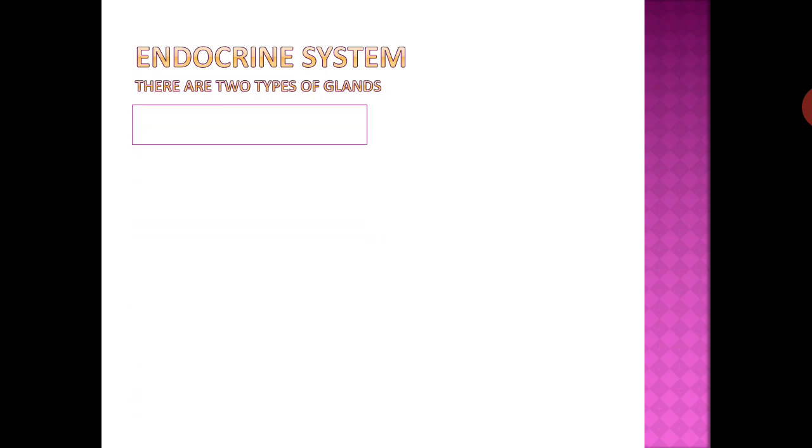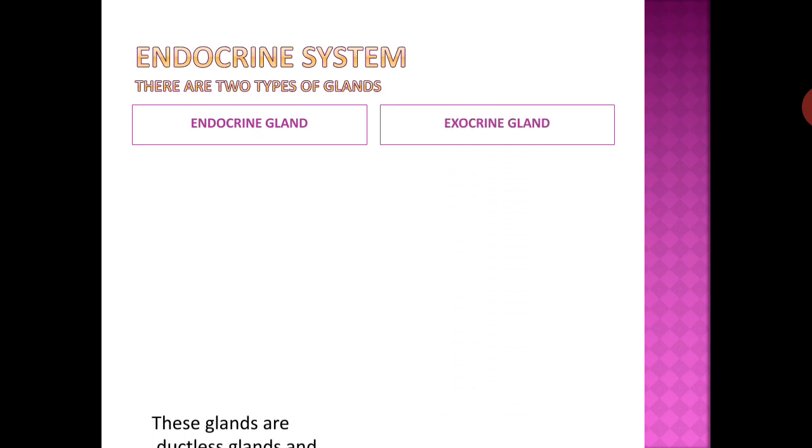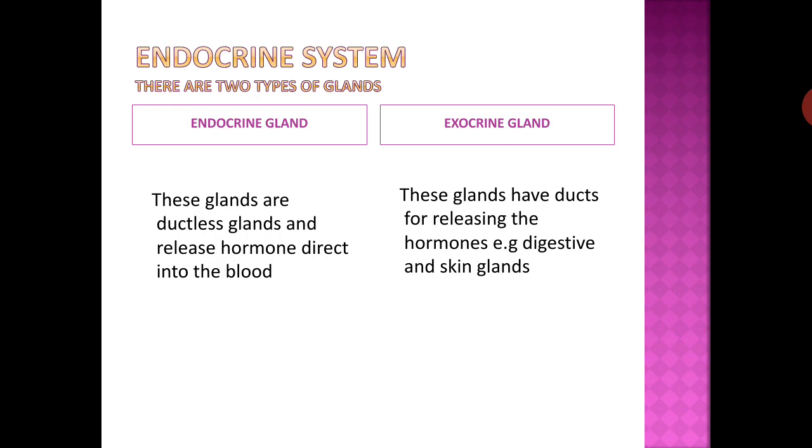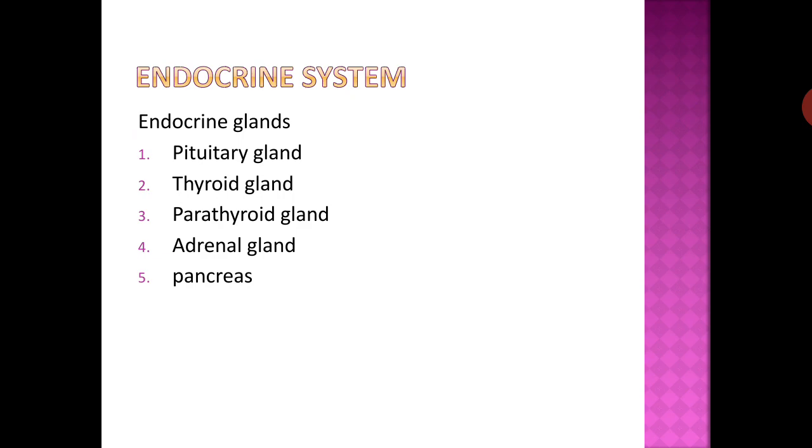There are two types of glands: endocrine glands and exocrine glands. Endocrine glands are ductless glands and release hormones directly into the blood, while exocrine glands have ducts for releasing their secretions, for example digestive and skin glands. Some endocrine glands are the pituitary gland, thyroid gland, parathyroid gland, adrenal gland, and pancreas.